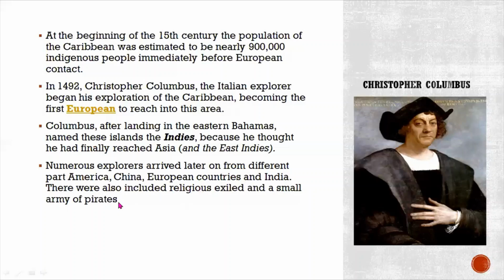After that, a series of people started flowing towards the Caribbean islands from different parts of the world. People came from America, from China, from Europe, from India, and there were also some religious exiles, where people had religious differences with others and were banished, and they also came here. And some were small army pirates, who carried out attacks, and they also came from other parts to the Caribbean.